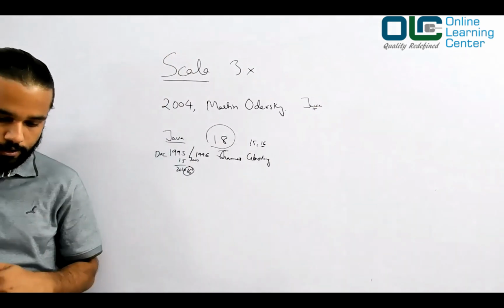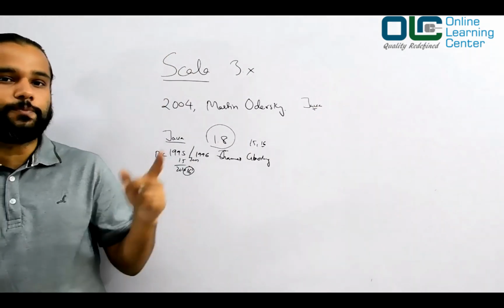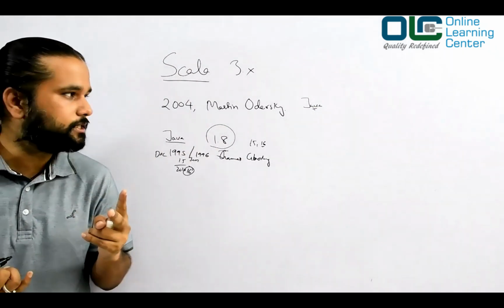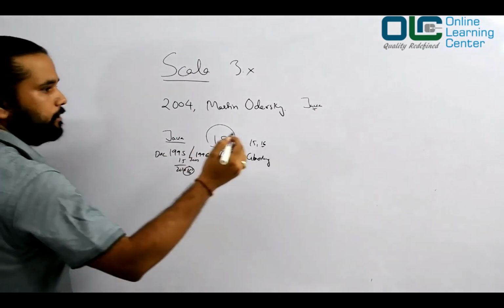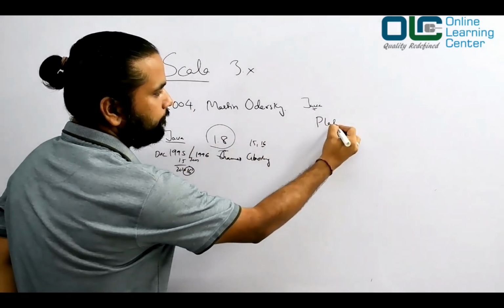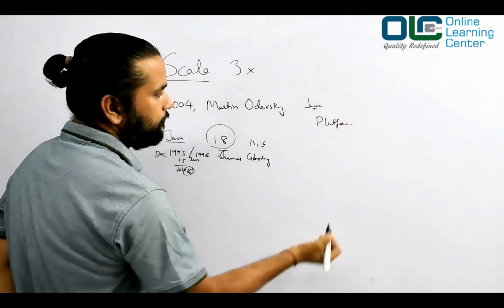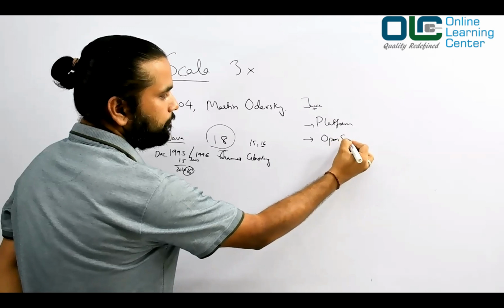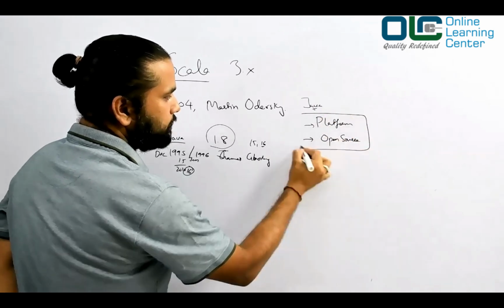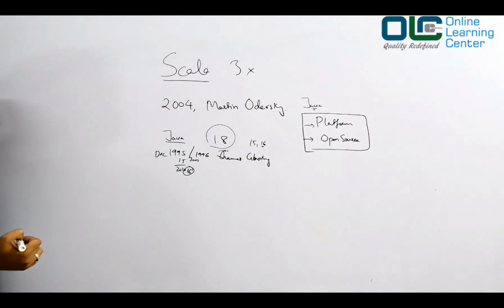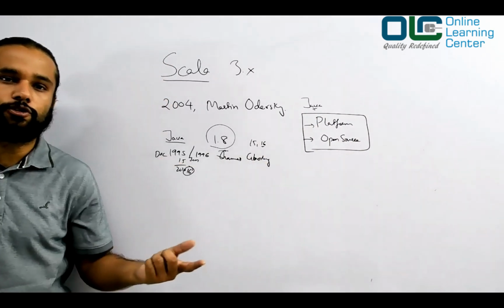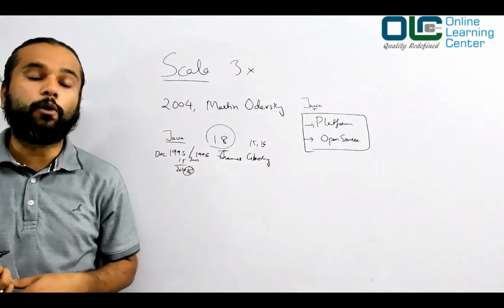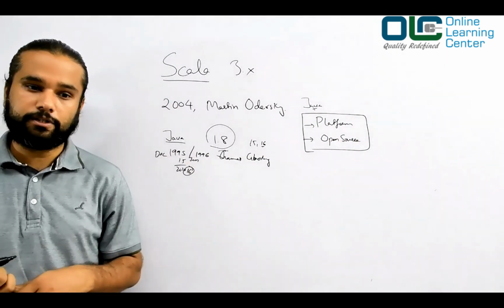There were a lot of reasons, but the main reasons were that it was platform independent and open source. These were the two reasons why Java was quite popular. Since it was open source, there were a lot of people contributing to the development of Java, and Java became quite successful compared to any other programming language.